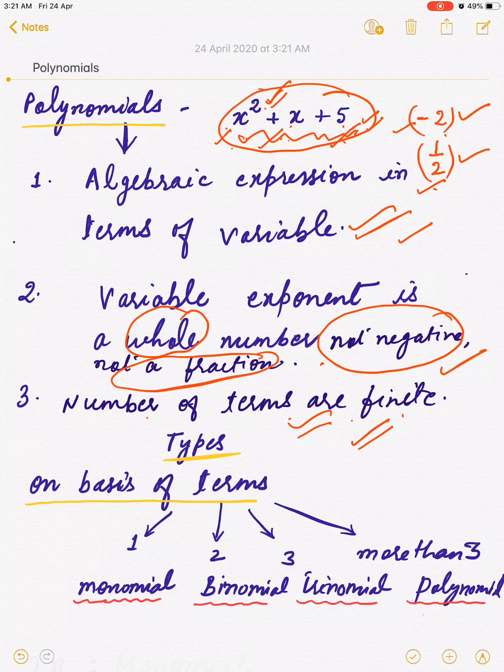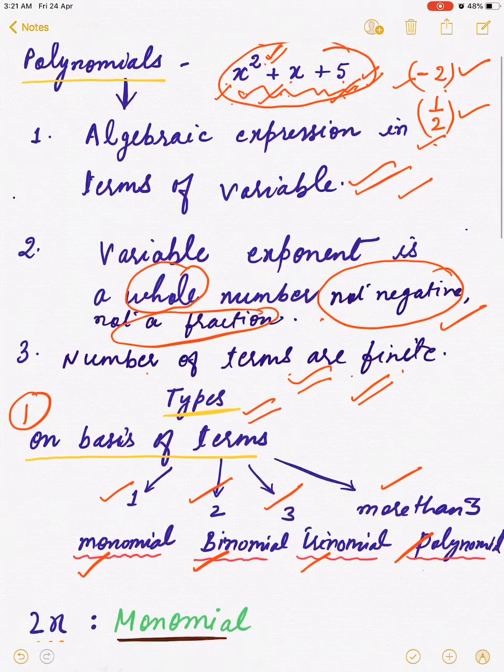Now we are coming on the types of polynomial. First classification is done on the basis of terms. Any polynomial can be of several types on the basis of its terms. If the polynomial has one term, then it is called monomial. If it has two terms, then it will be called binomial. If it has three terms, then it is called trinomial. And if it has more than three terms, then it will be called a polynomial.